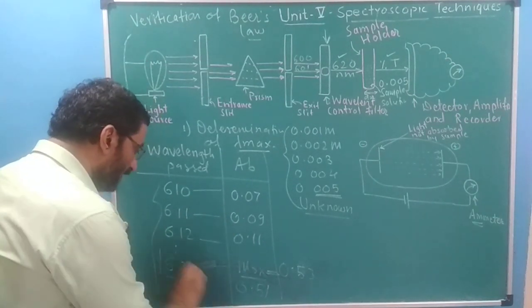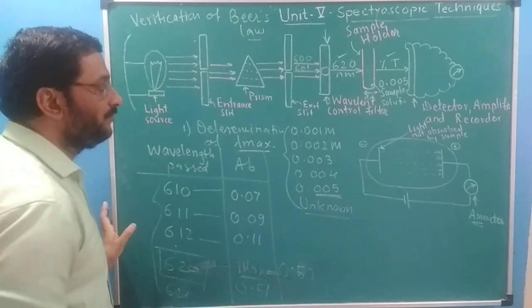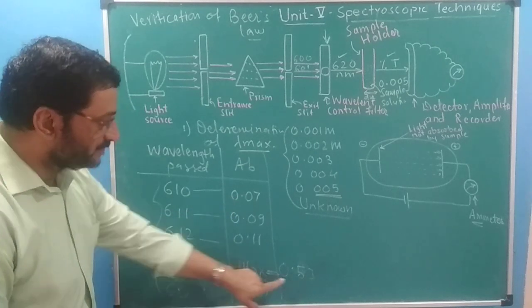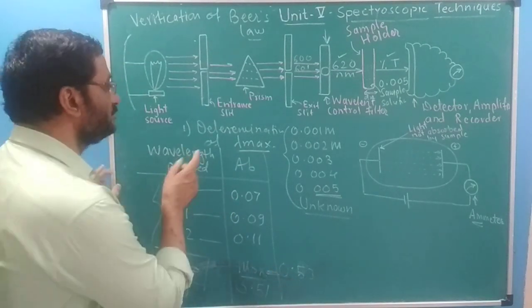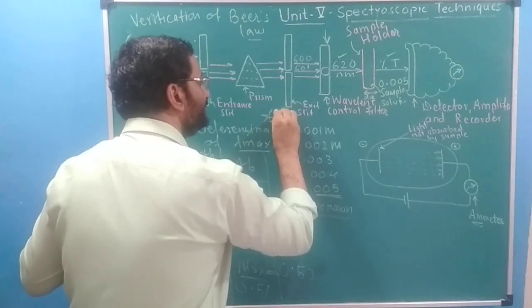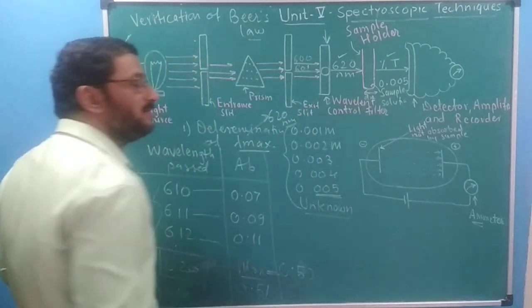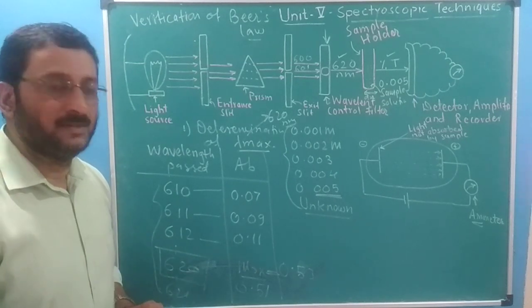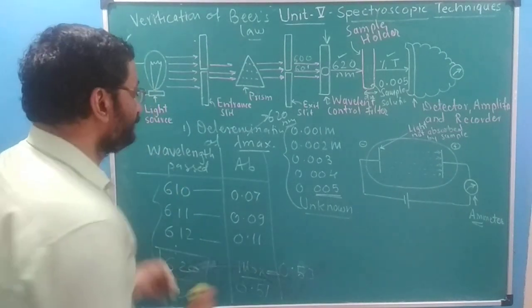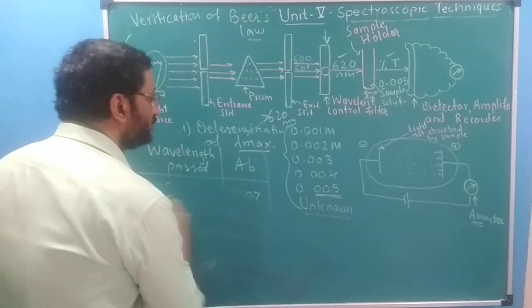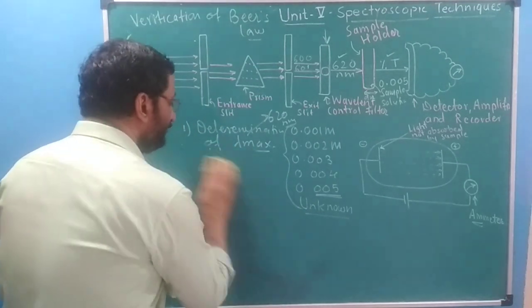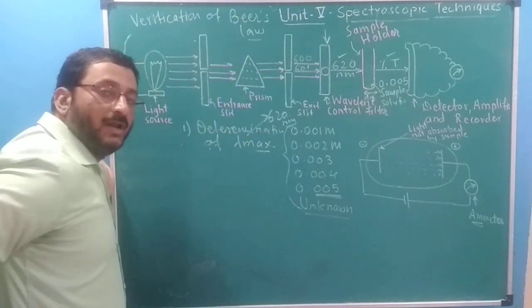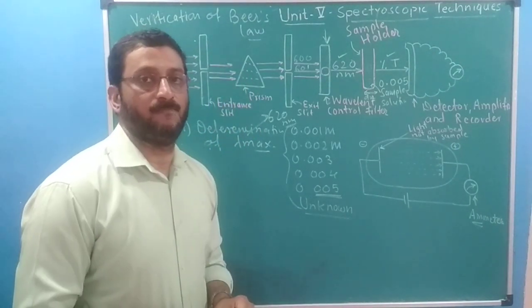From this observation table, we'll notice that for one wavelength the absorbance value is found to be maximum, so that becomes your lambda max. Lambda max will be 620 nanometer. This is one part of the experiment: how to select lambda max. Why are we selecting lambda max? Because in a UV-visible electronic transition, electron excitation will always occur at the lambda max value, right?